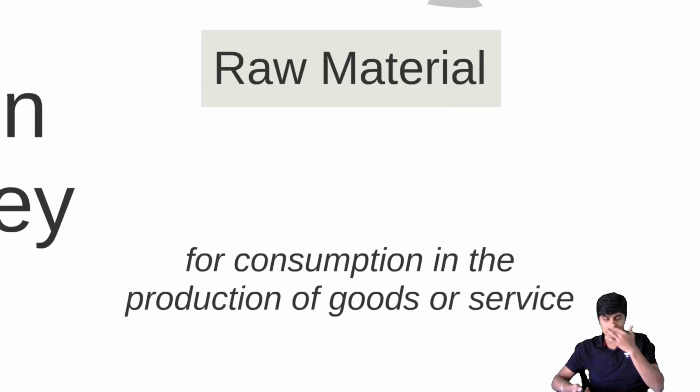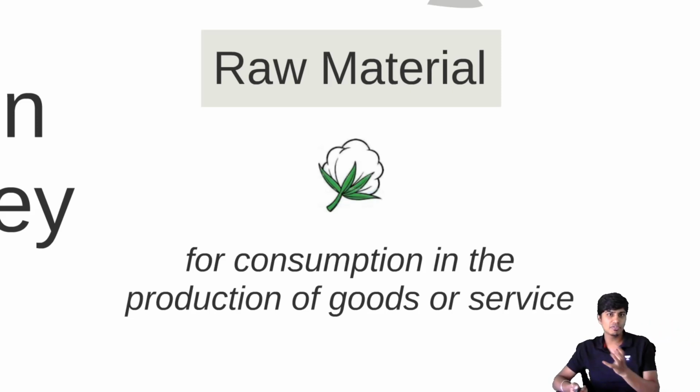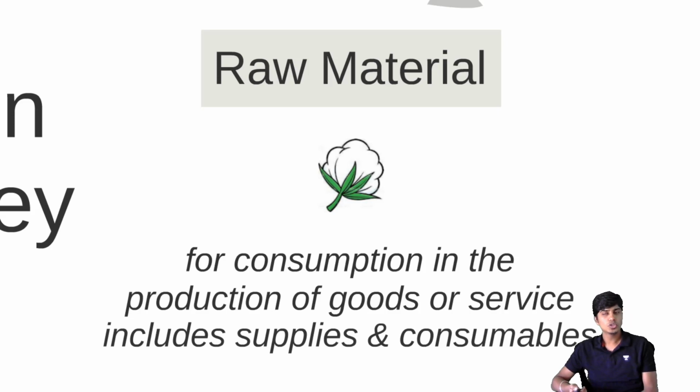So that plant is for consumption in the production of goods and services. When you buy, what is left with you is what we call raw material. So in my godown, if I have some cotton left, that's raw material. If I have some thread or cloth, that's what we call work in progress. And the fully finished shirt, ready for sale, is what we call finished goods. It will also include the supplies and consumables.